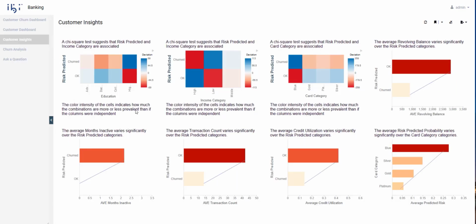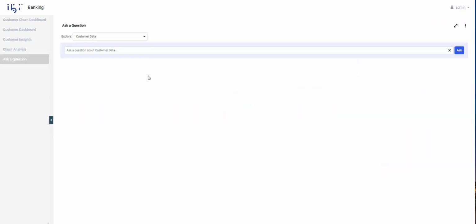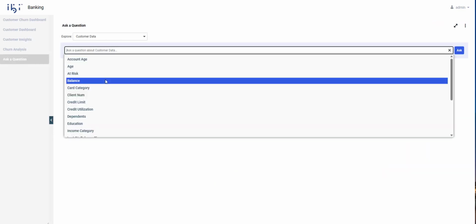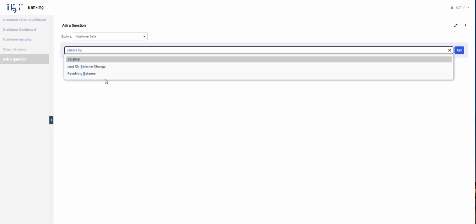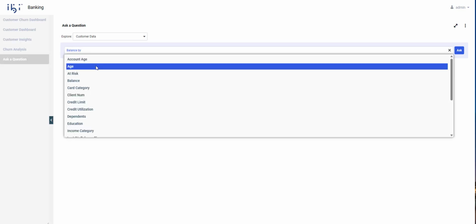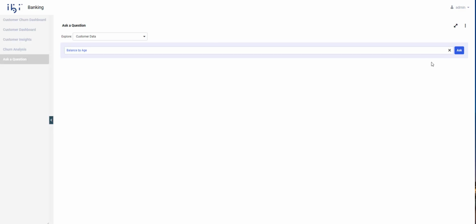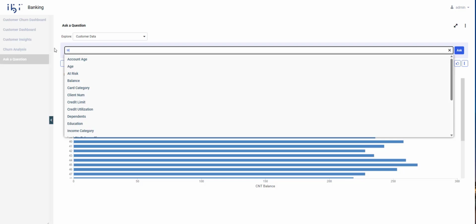I might look at a dashboard like this that shows me transaction count is an important variable at predicting churn probability. As we go through our experience, this causes questions, follow-up questions that I may not be able to answer. And Natural Language Query is here to help you answer those questions simply. Yes, it can help you by giving a prompt of available dimensions and measures for simple questions.